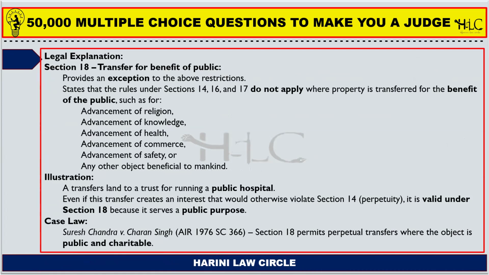Basically, section 18 deals with transfer for the benefit of the public. There are certain restrictions in sections 14, 16 and 17 which do not apply where the property is transferred for the benefit of the public. For example, if there is a transfer for the advancement of some religion, sections 14, 16 or 17 do not apply. If a library is being built on a land and there is a demand for certain property in a particular area within the city, then such transfers are not restricted.